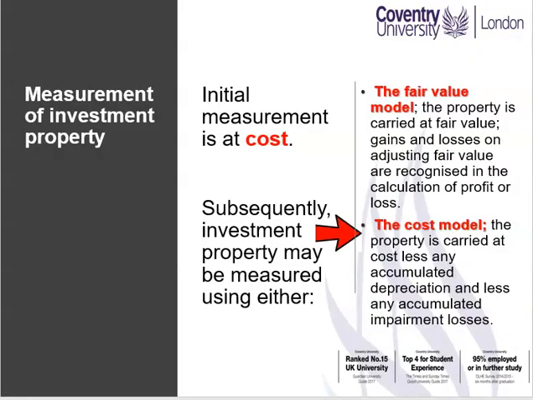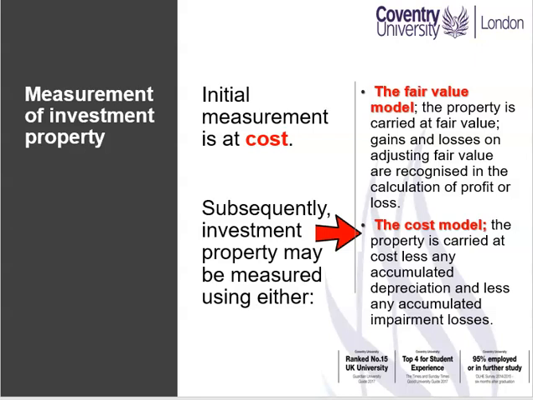How do we account and measure investment property? Initially, investment property is recorded at cost, just like property, plant, and equipment. Subsequently, investment property may be measured either using the cost model or the fair value model. The cost model is the same as the one we looked at under IAS 16, where the property is carried at cost, less any accumulated depreciation and less any accumulated impairment losses.